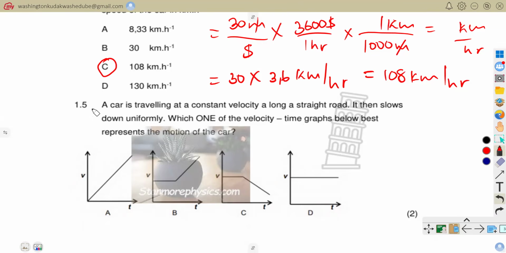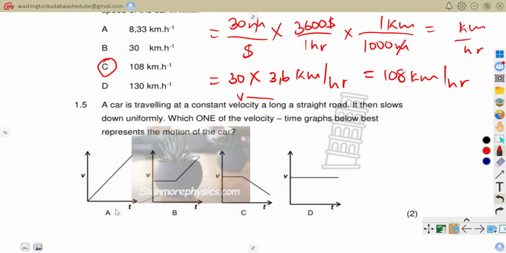Let me read that again. A car is traveling at a constant velocity along a straight road. So the velocity is constant along a straight road. It then slows down uniformly. Which one of the velocity time graphs below best represents the motion of the car?